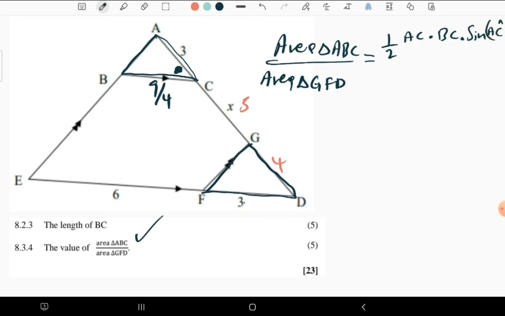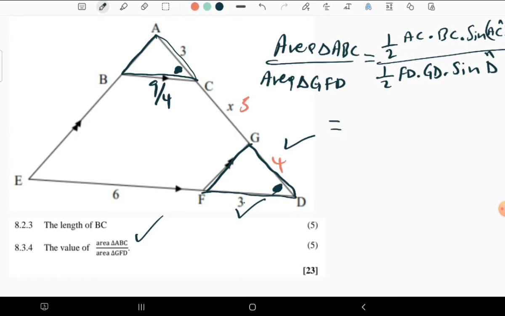So we are having that thing. Then divided by half the area of GFD. Remember, we have this side, and we can use this included angle, which is angle D, which means we can say the base can be FD, then times the height can be GD if your base is FD, then therefore times sine of D, which is the included angle, so times sine D.